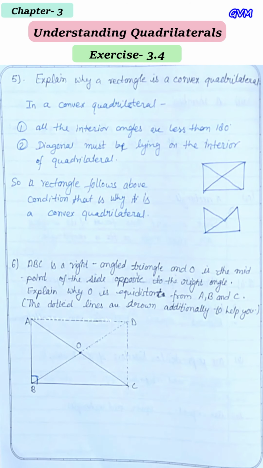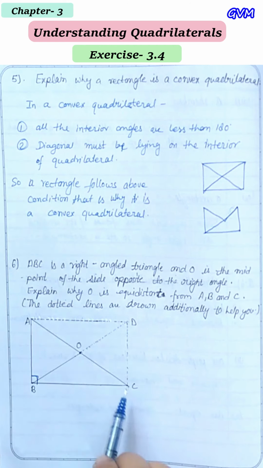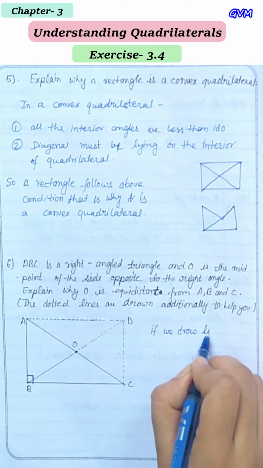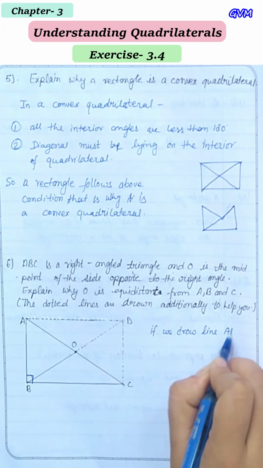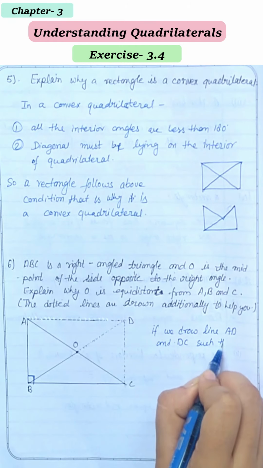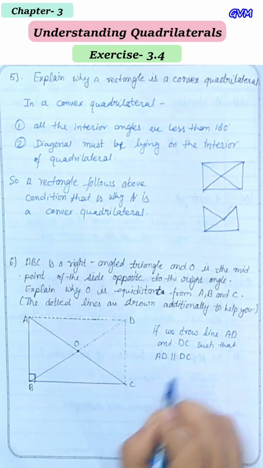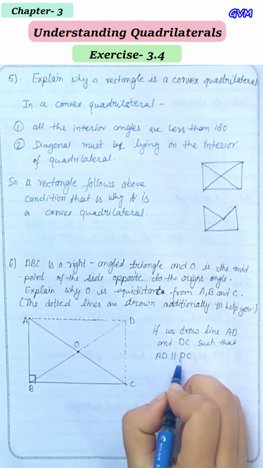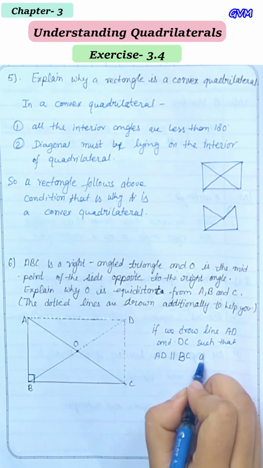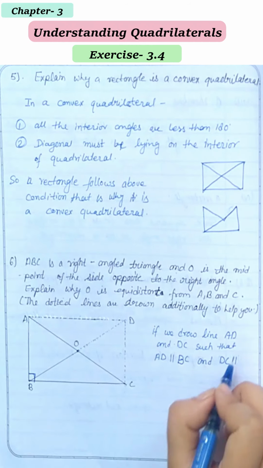Okay, so here is a little hint given in your textbook that dotted lines have been drawn which are making a kind of rectangle. So if we draw lines AD and DC such that AD is parallel to BC and DC is parallel to AB.